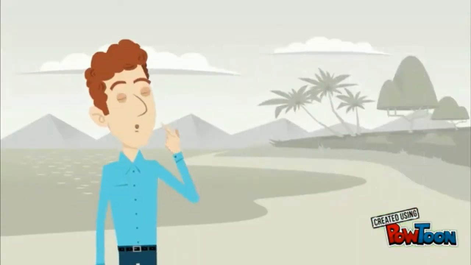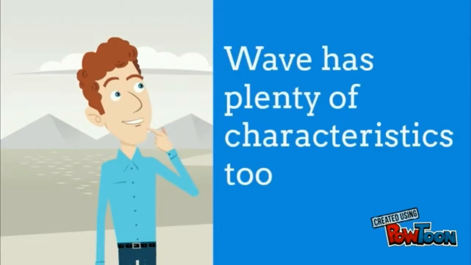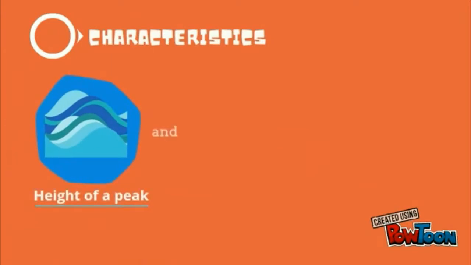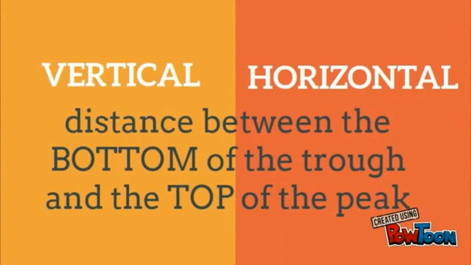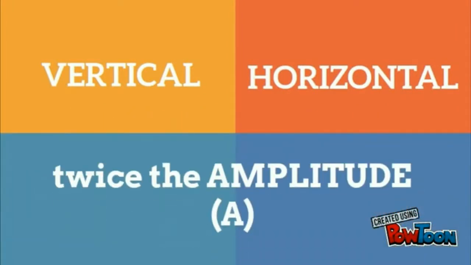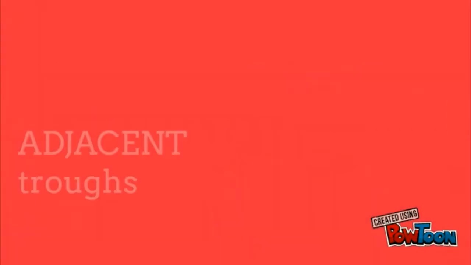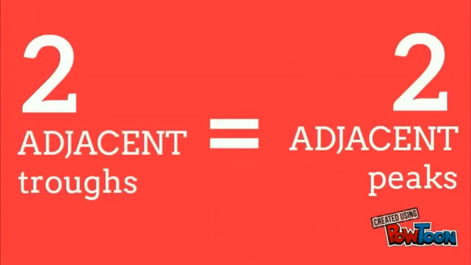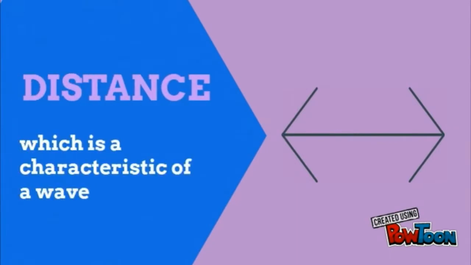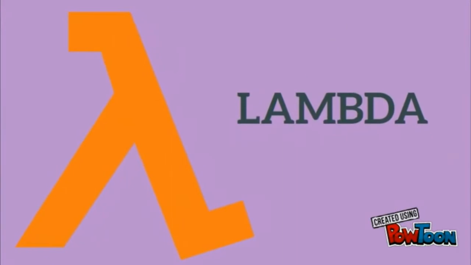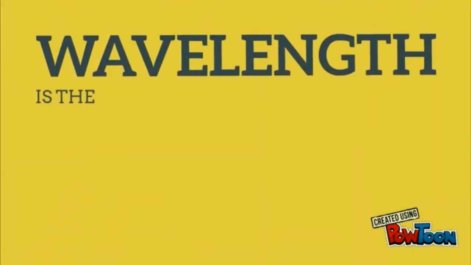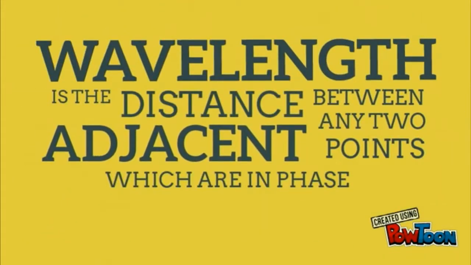But there's so much more to waves than what I just mentioned. Waves have plenty of characteristics too. The height of a peak and depth of a trough is called the amplitude of the wave. The vertical distance between the bottom of the trough and the top of the peak is twice the amplitude. And this simply tells us that the distance between two adjacent troughs and two adjacent peaks is the same. This distance, which is a characteristic of the wave, is called the wavelength, with lambda as its symbol, in meters. The wavelength is the distance between any two adjacent points which are in phase.